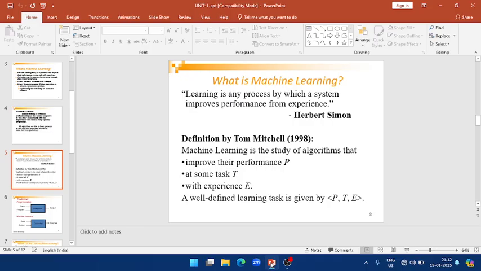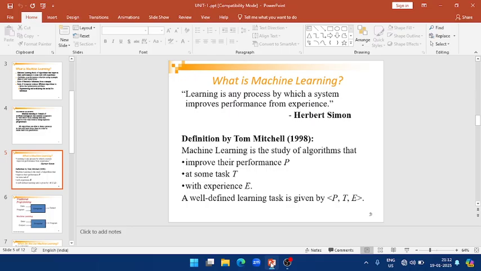Machine learning is based on what we mean by a machine learning technique. Learning is any process by which a system improves performance from experience. In machine learning, performance is based on experience only.